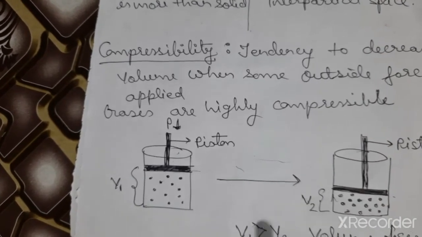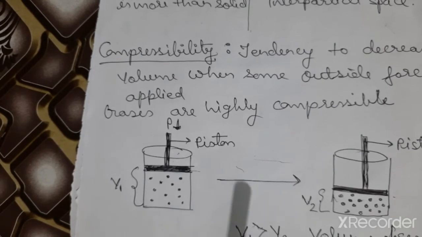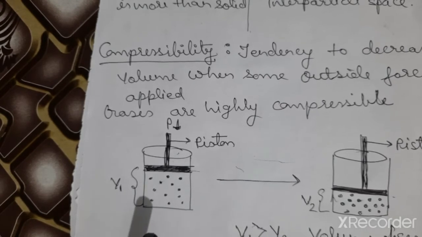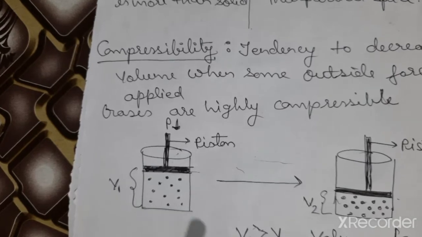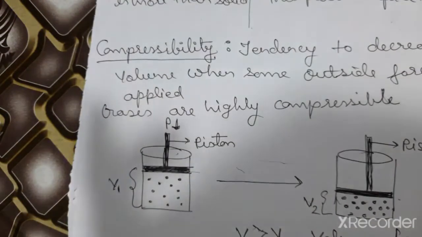Gases are highly compressible because they possess maximum interparticle spaces. Since they have maximum interparticle spaces, gas particles get enough chance to come close to each other and decrease their volume. That's why we say that gases are highly compressible.